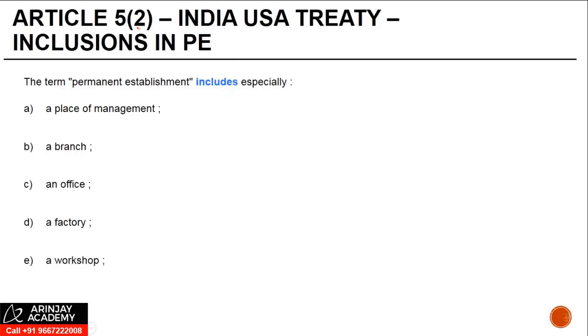Let's look at Article 5, Paragraph 2 of the India-USA Treaty. And what this provides is certain specific inclusions in the definition of PE.